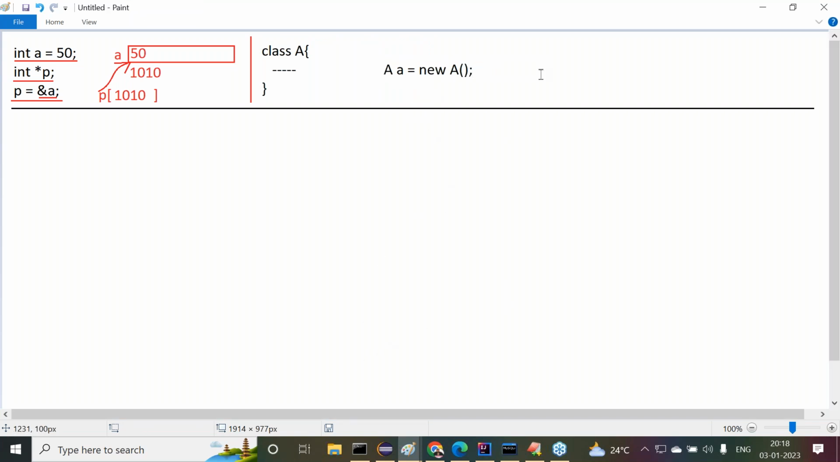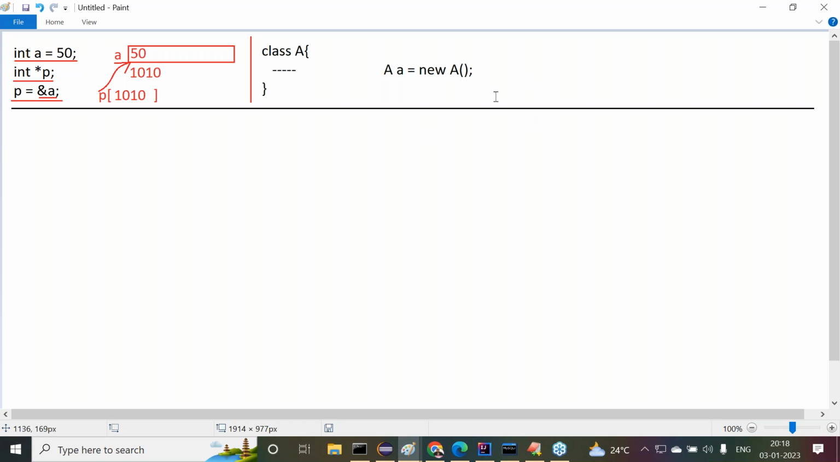A small a is equal to new A constructor. An object is not any other thing. An object is a block of memory. Just I created an object for class A: A small a is equal to new A constructor. An object here we created. Understand it clearly.